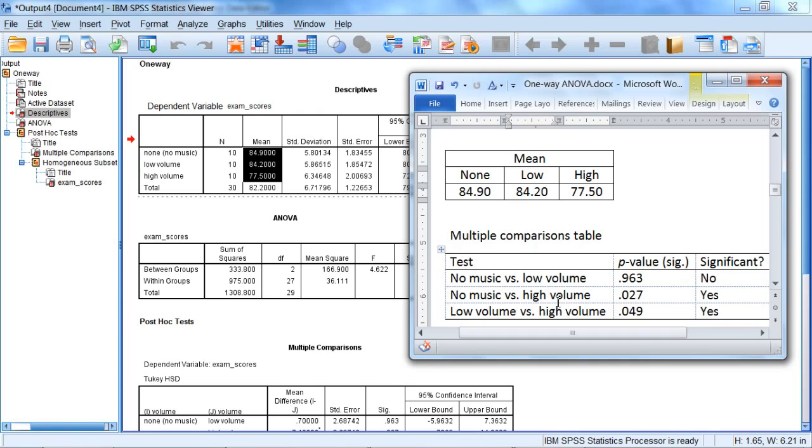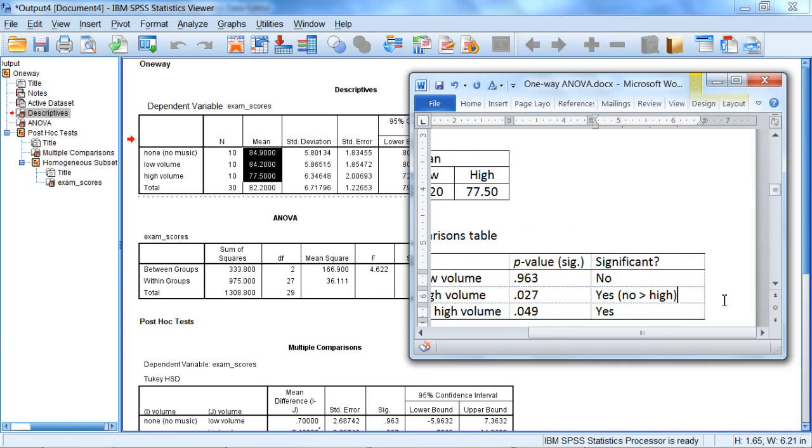So for no music versus high volume, notice the no music mean is 84.9, while the high volume mean is 77.5. So since it was significant, this indicates that no music performs significantly better than the high volume. So I'm going to write this here. No volume, no was greater than high. Just shorthand it there.